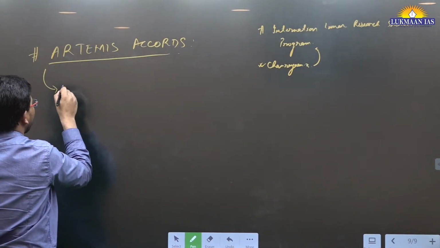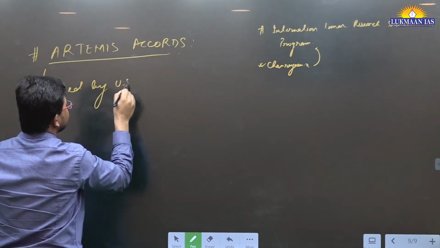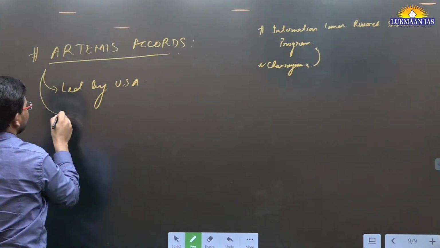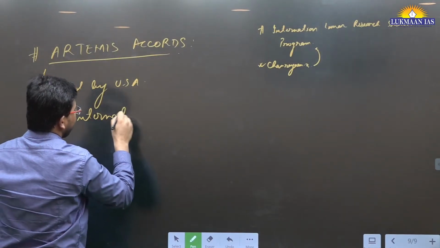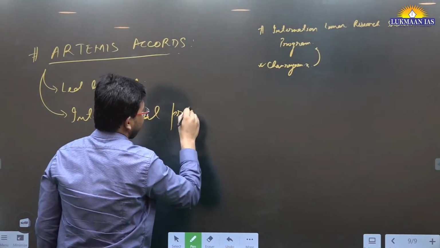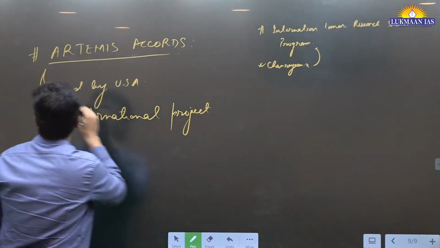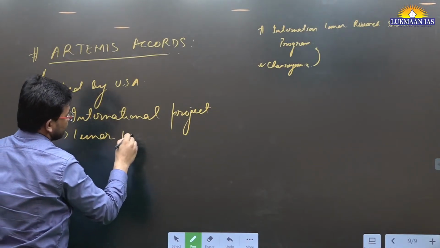The Artemis Accords is, first of all, led by the United States of America. It's an international project, and it's a lunar project, an international lunar project.